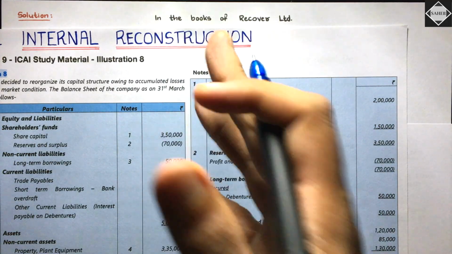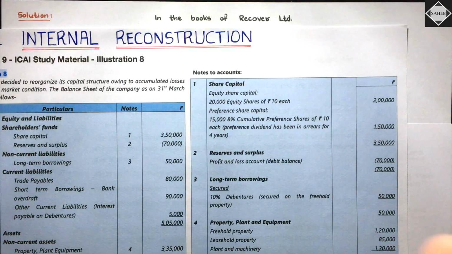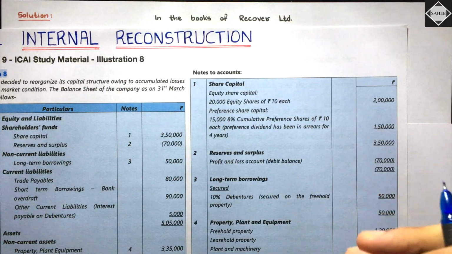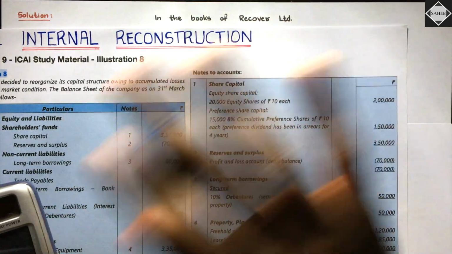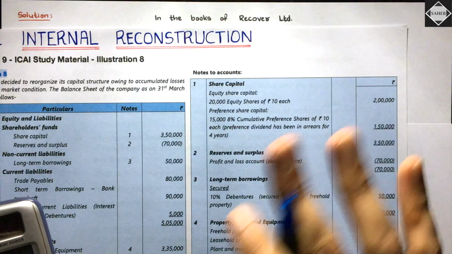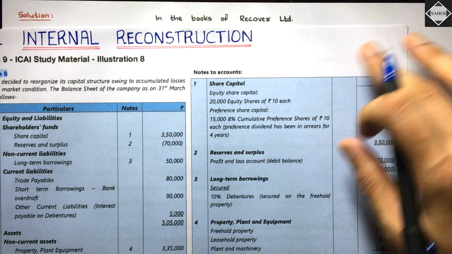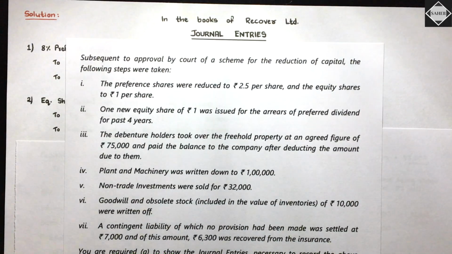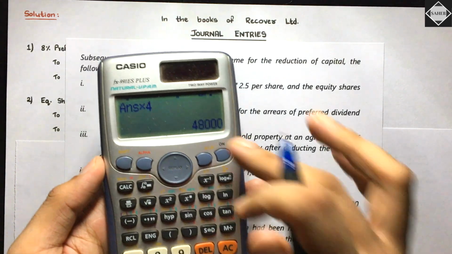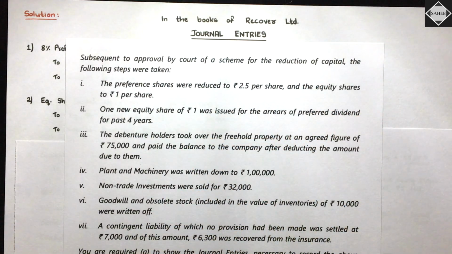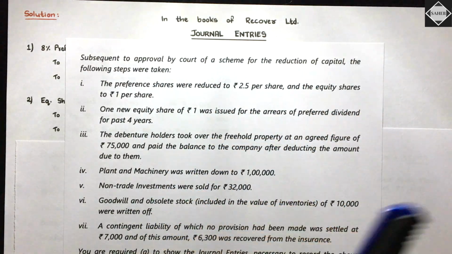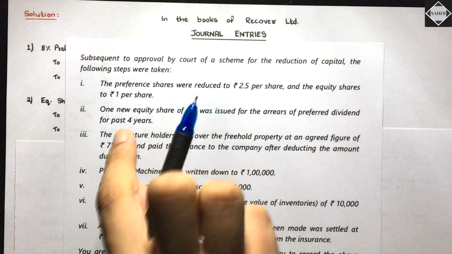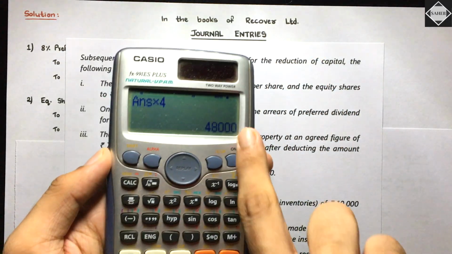Even if the question had told us that it has been sacrificed, we don't have to pay anything, we would have completely ignored it. No journal entry, nothing. But here the question is not saying that preference shareholders have sacrificed this amount. They have not said it has been sacrificed, this 48,000. What the question has said is that the company is giving them equity shares of rupee 1 for this 48,000.